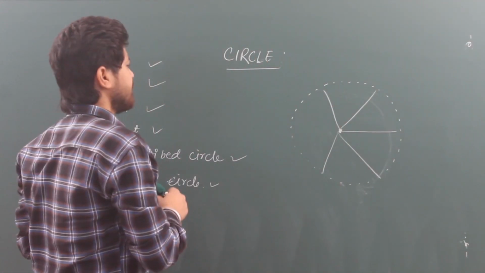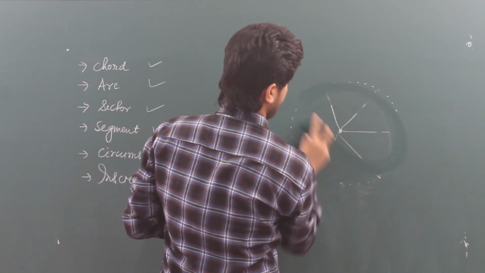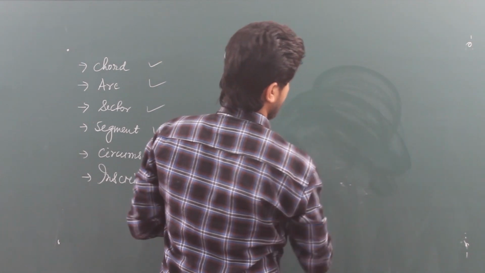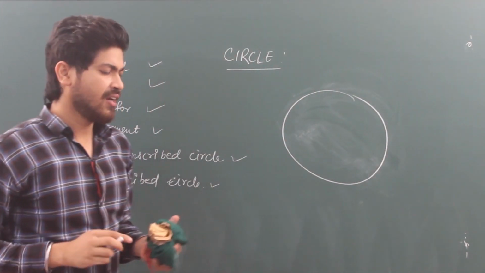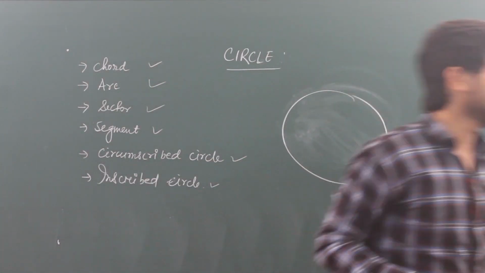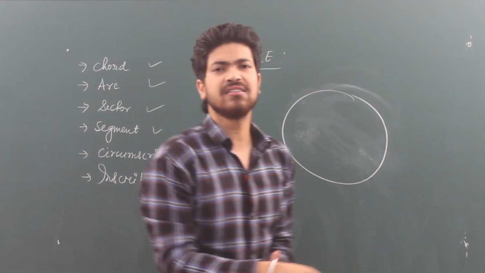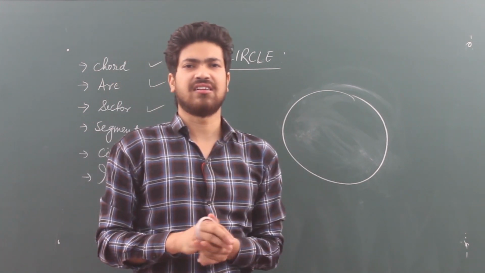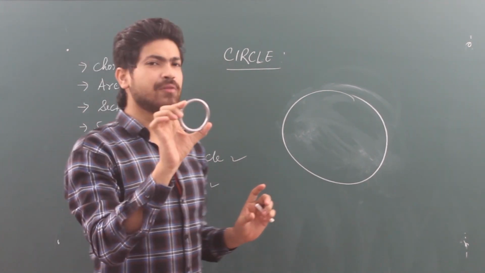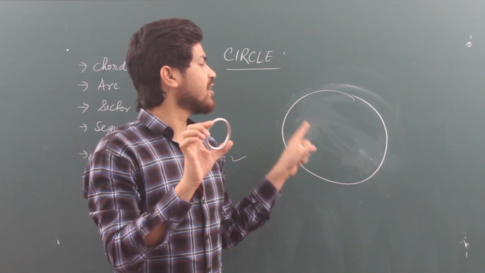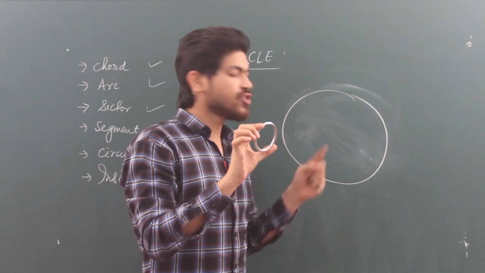So see, this is a circle. The best example of a circle is this. It is the circle made by infinite number of points which are at equal distance from a fixed point.